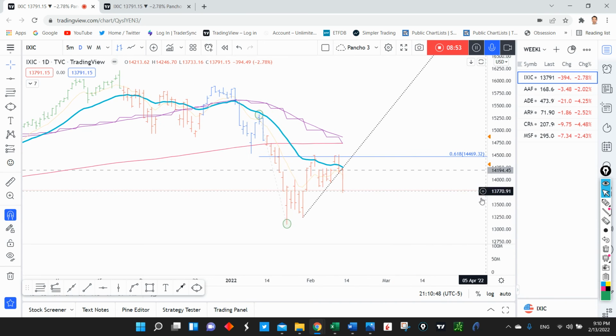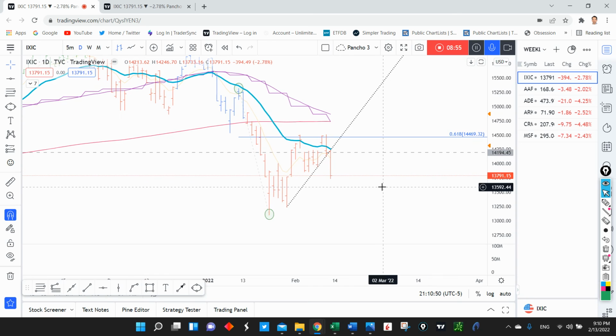Once again, the path of least resistance continues to be to the downside, so I don't think there's any reason to try to play these to the upside. I did try to play to the upside last week, and basically I got stopped in all my trades, and I had a small win. I had a winner on APPS, but then basically I got stopped in some of the bullish trades that I had in Microsoft and on ARK.